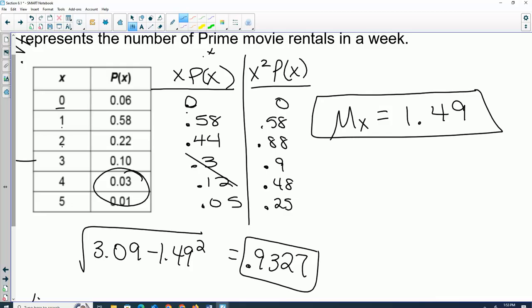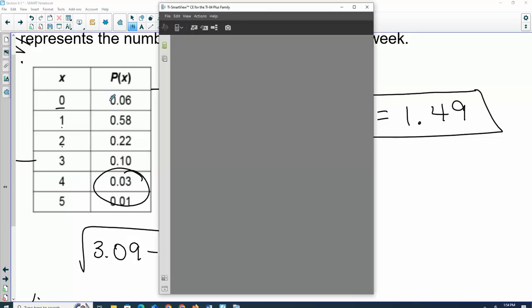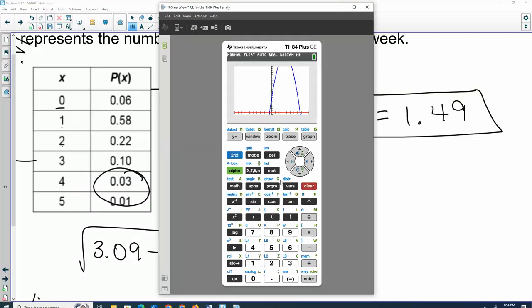Alright, let's see how to do it on our calculator, but we have to know how to do it by hand. Stat, one. Alright, so first, we are going to enter this in our calculator. We are going to put the x in list 1 and the probability in list 2. So remember, don't delete out our lists.